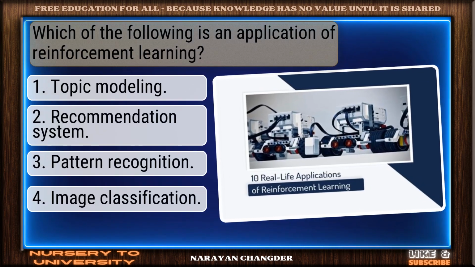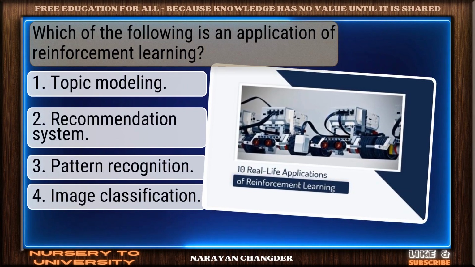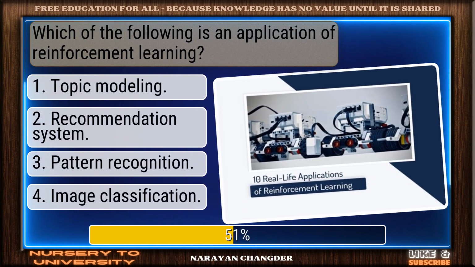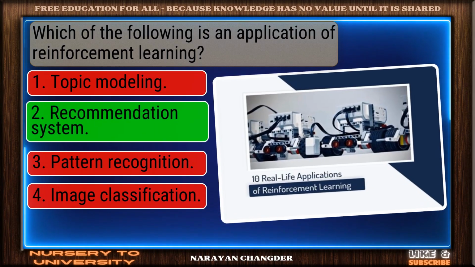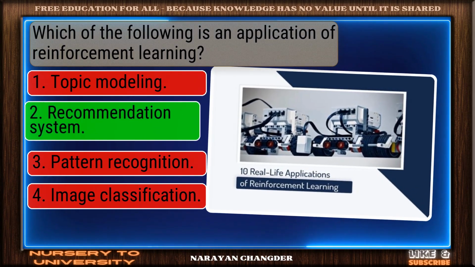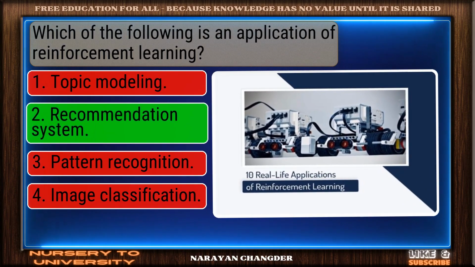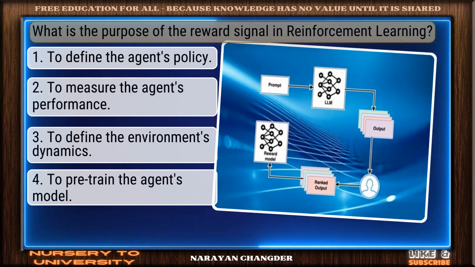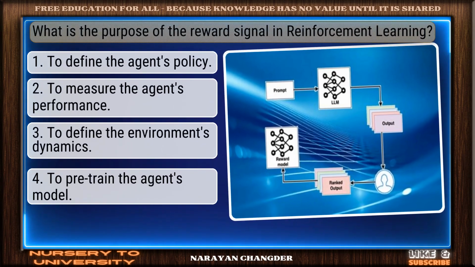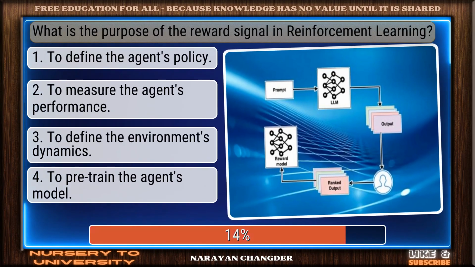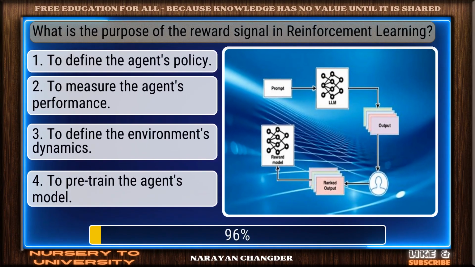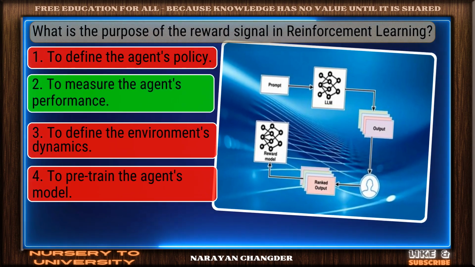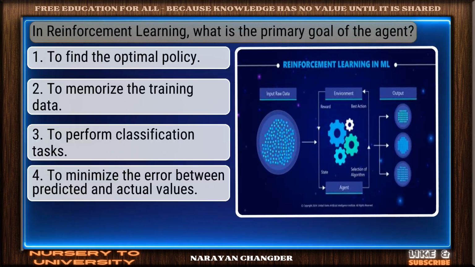Question number 31. Which of the following is an application of reinforcement learning? Well picked. Recommendation system is the correct answer. Question number 32. What is the purpose of the reward signal in reinforcement learning? Valid point. To measure the agent's performance is true.